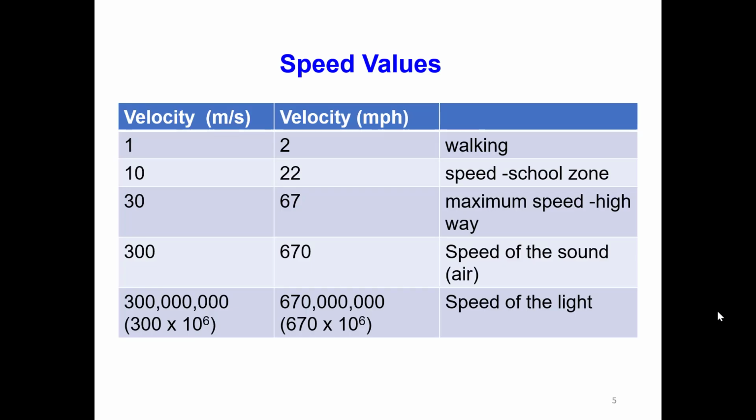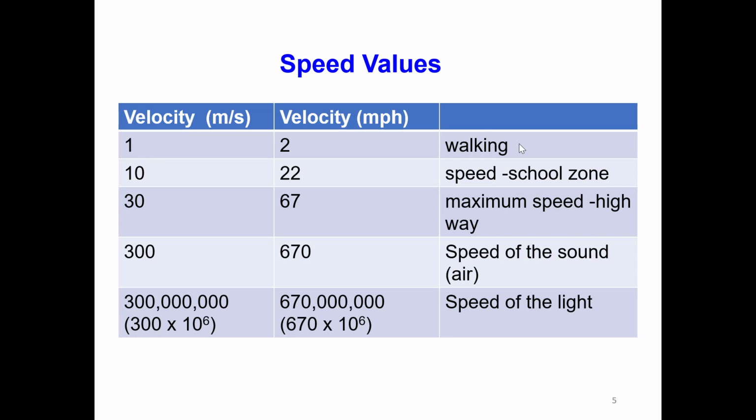Now we have a table with different velocities, and I just want you to have some reference to understand your answers when you are solving problems. When you get some value of velocity, you will have an idea whether your answer is correct or not. For example, 1 meter per second corresponds to about 2 miles per hour, and this is the speed when we are walking. 10 meters per second corresponds to about 22 miles per hour, the speed in a school zone.